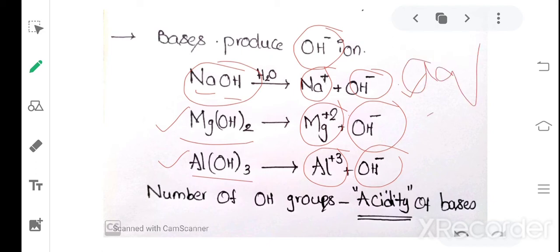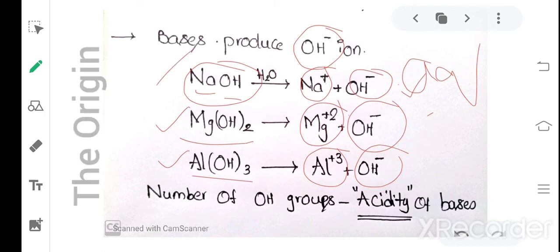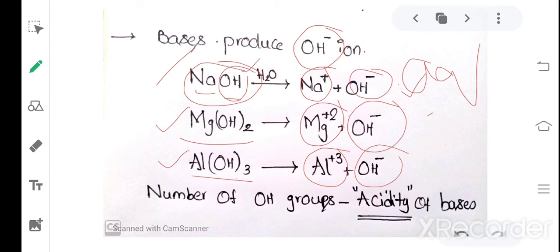In each and every base, NaOH strong base, sodium hydroxide, magnesium hydroxide, aluminum hydroxide, commonly contain OH. So here NaOH, 1 OH is there, Mg(OH)2, 2 OH are there, and Al(OH)3, 3 OH are there. The number of OH groups is the acidity of bases. Now the acidity of base NaOH is 1, Mg(OH)2 is 2, Al(OH)3 is 3.